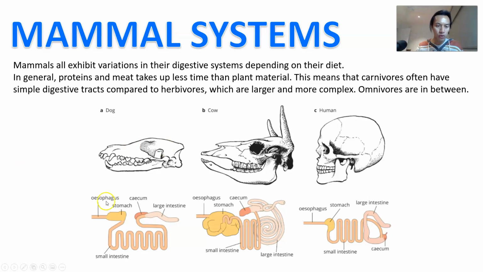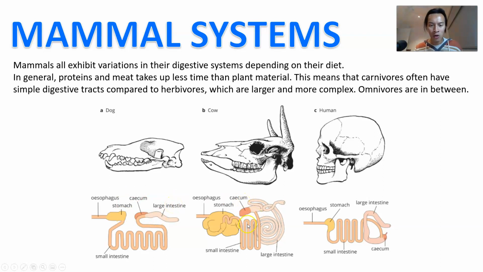So here's, for example, the digestive system of a dog. And you can see there, esophagus, stomach, small intestine, cecum, large intestine, pretty straightforward. Actually pretty shorter than a human's, right? Not just because dogs are smaller, but also because proportionally shorter as well.